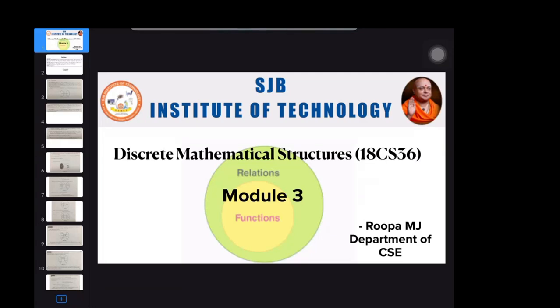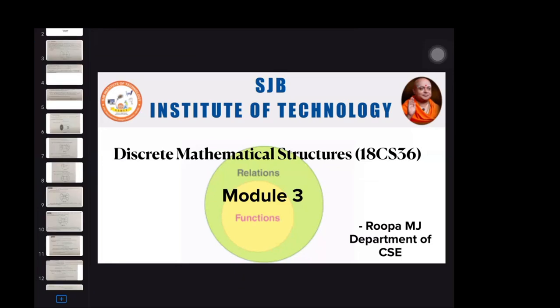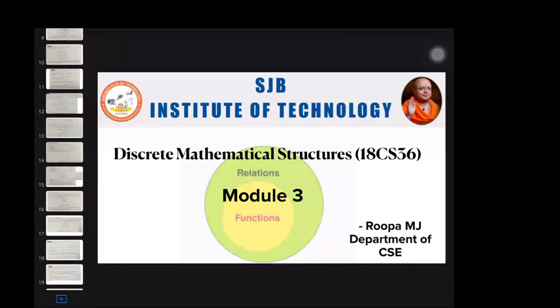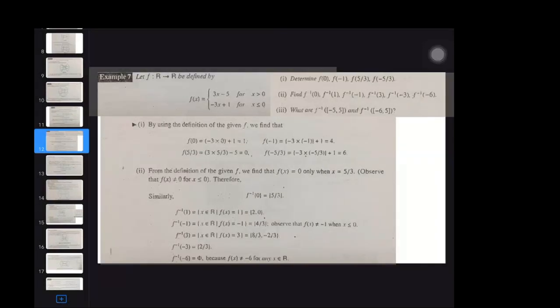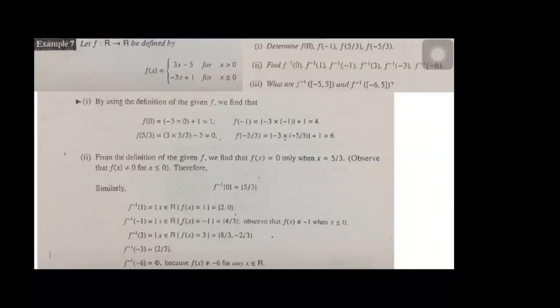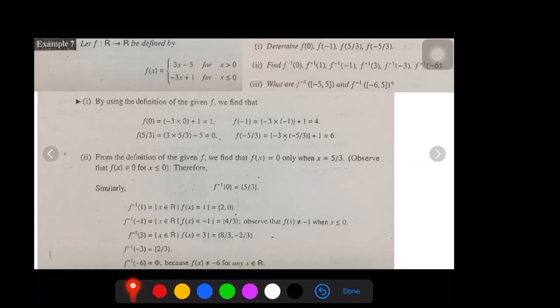Okay, we will continue with the problems of functions. There is a function here, f from R to R. It's a binary function, R to R itself.